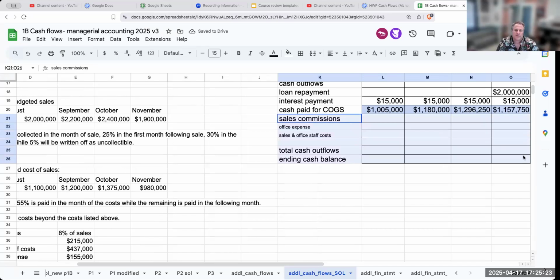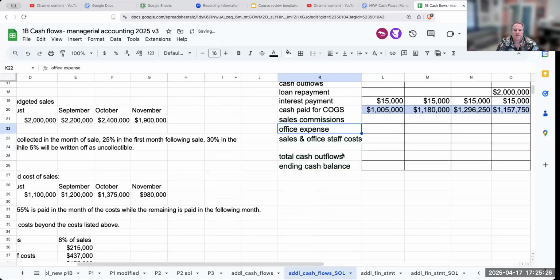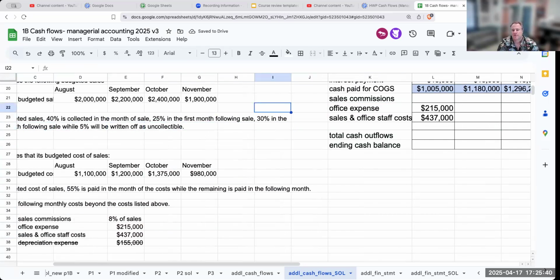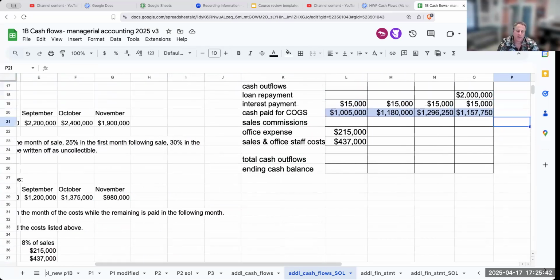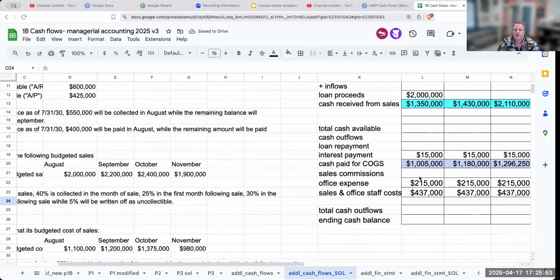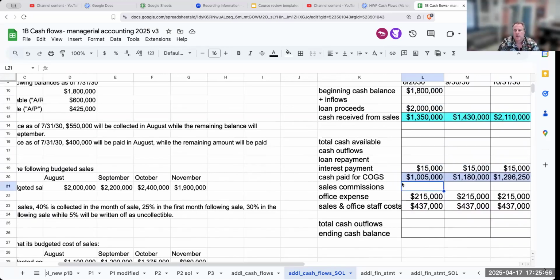Now, when I'm looking at this, I want to remember that these amounts are monthly. So this 215 of office expense and this 437 over here of the sales and staff office costs, these are going to be happening every single month. So these are not going to change. When it comes to the sales commissions, we're going to basically take it as 8% of sales. Typically, the way salespeople get paid is based on their actual sales, not when it's collected.